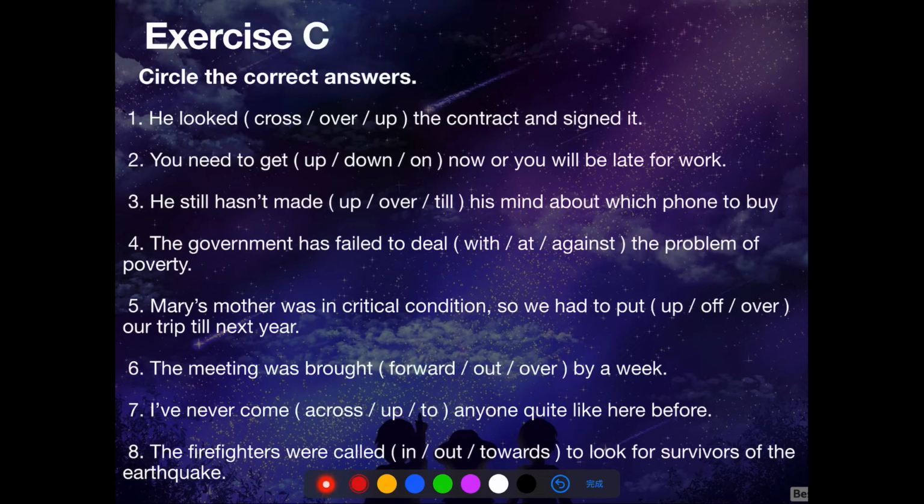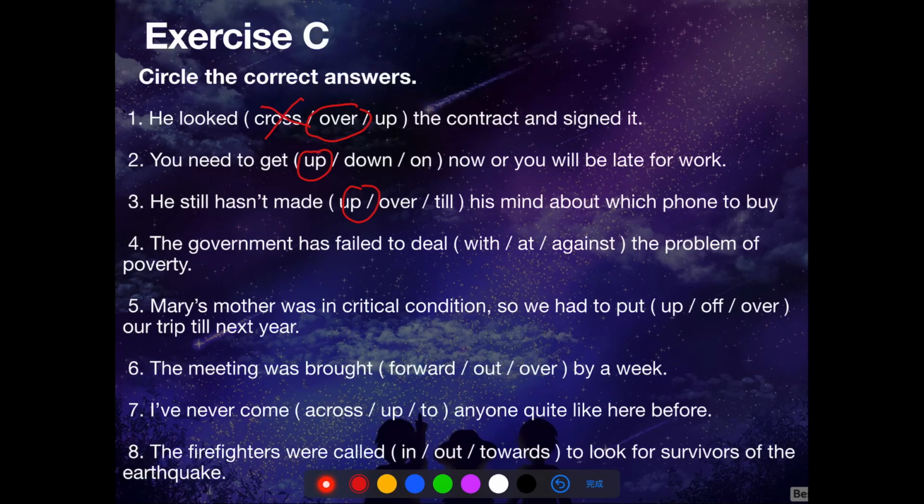There's no such phrase as look cross, so this is incorrect. Look up means to search for something, while look over means to examine something quickly. So the answer is he looked over the contract. You need to get up now, or you will be late for work. He still hasn't made up his mind about which phone to buy. That means he still hasn't decided which phone to buy.